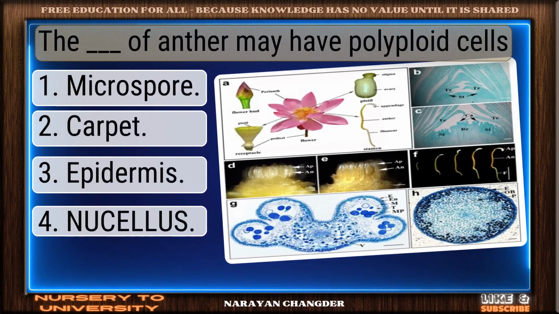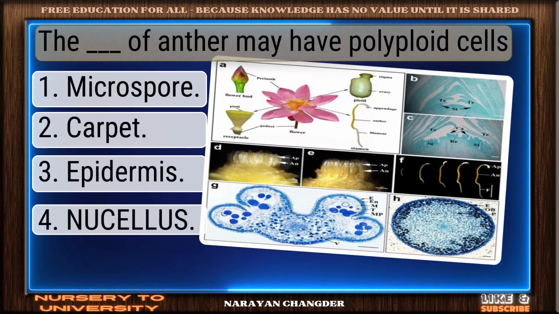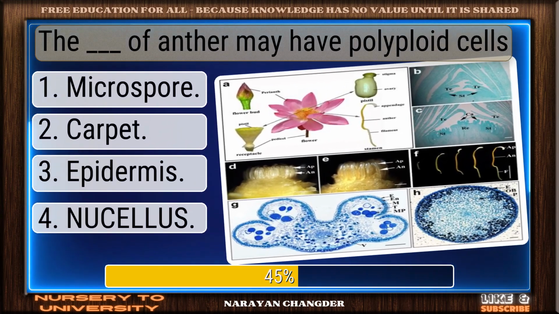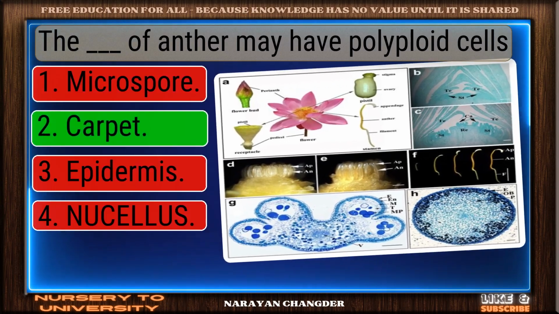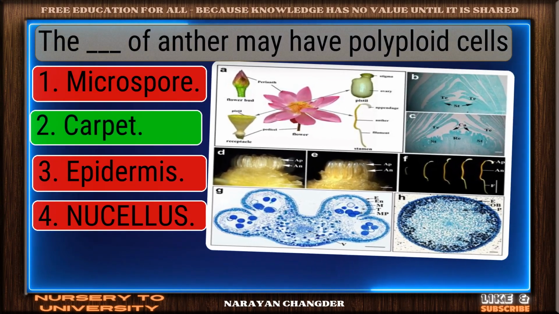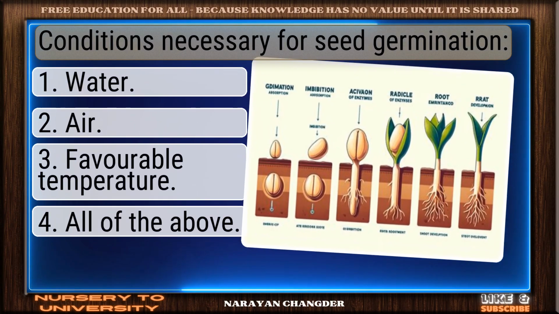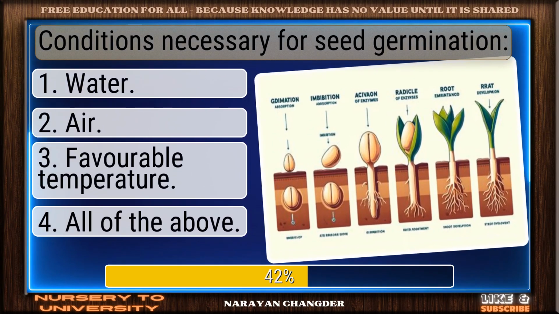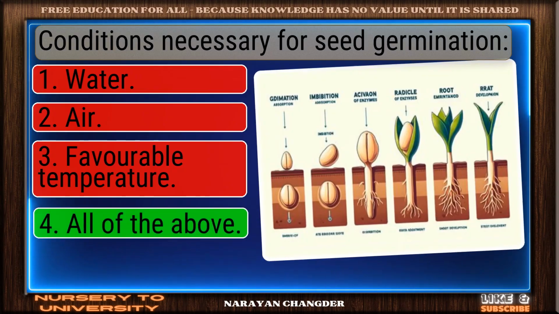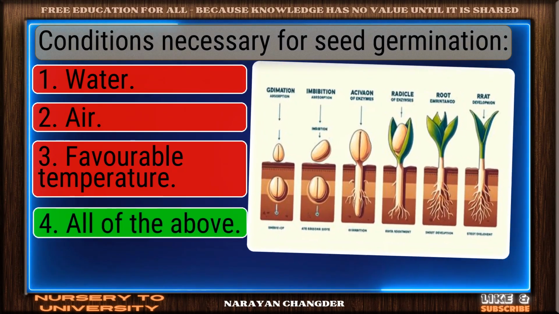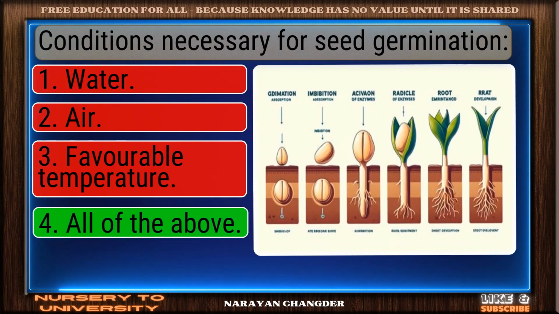Question number 35. The dash of anther may have polyploid cells. Well done. Carpet is the right choice. Question number 36. Conditions necessary for seed germination. Exactly. All of the above makes sense, and it is right choice.